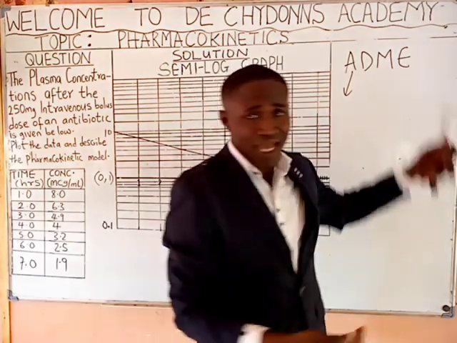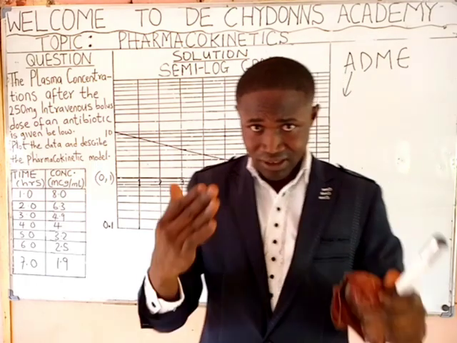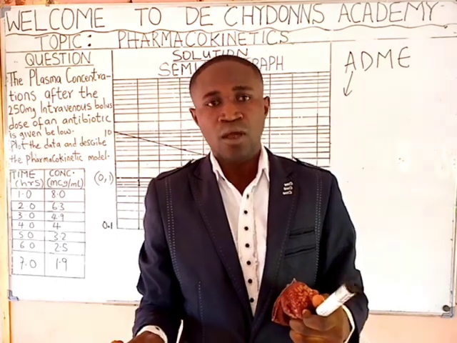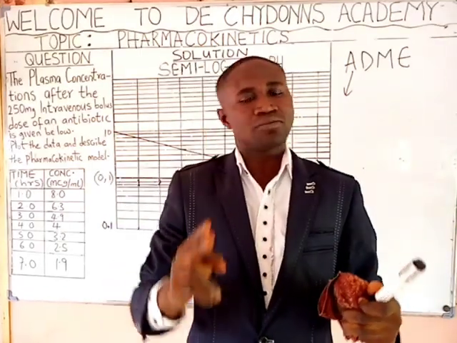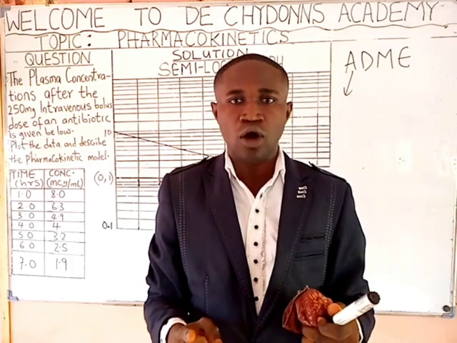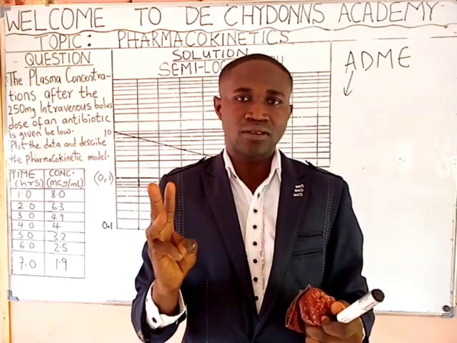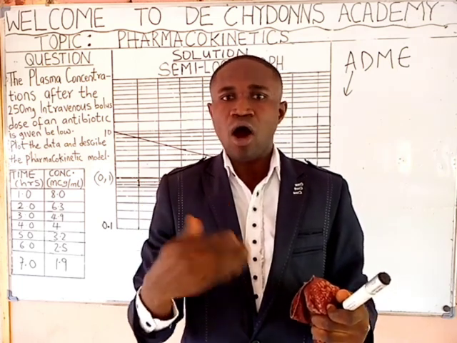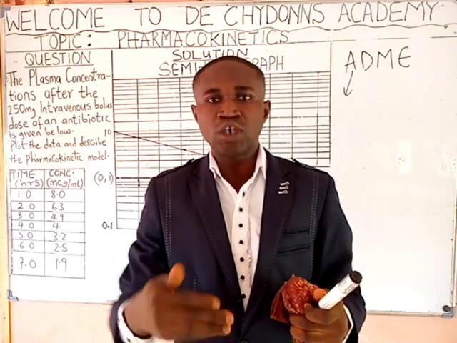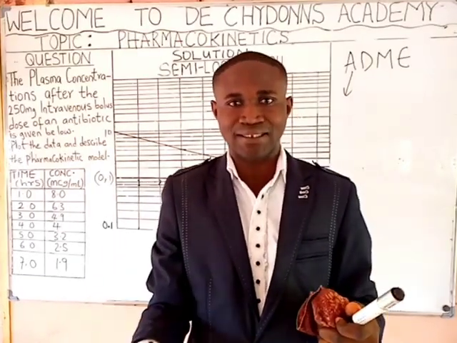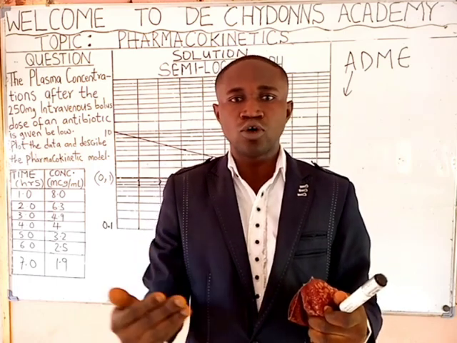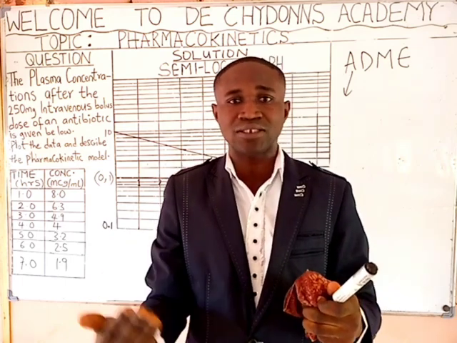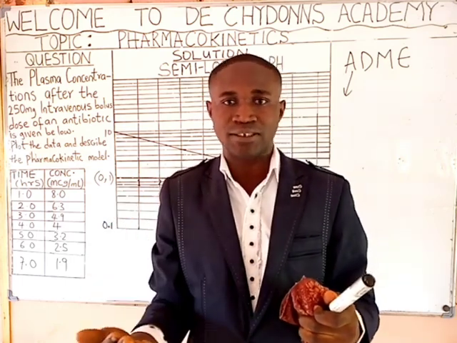Now, these two, we said they are called elimination processes. That is, the elimination processes are metabolism and excretion. Now, there are two major organs used for elimination of drugs. One is the liver, two is the kidney. Other organs are the lungs, which are used for volatile substances and also for gaseous anesthetics. So volatile or gaseous substances are what the lungs eliminate.